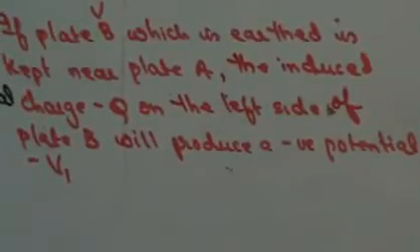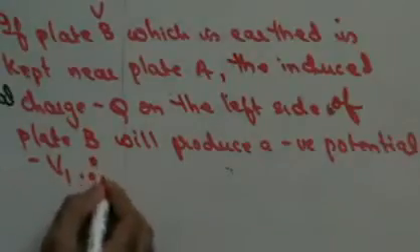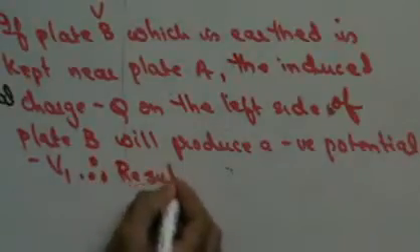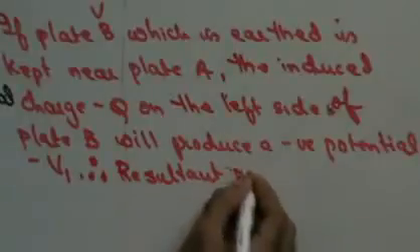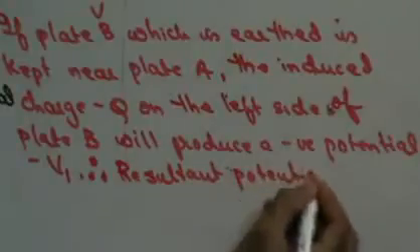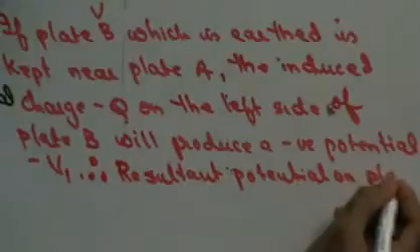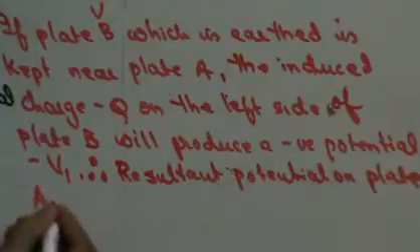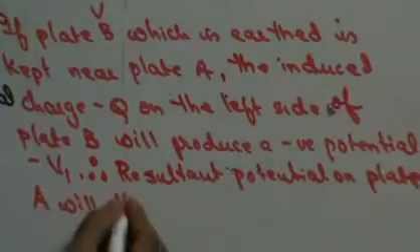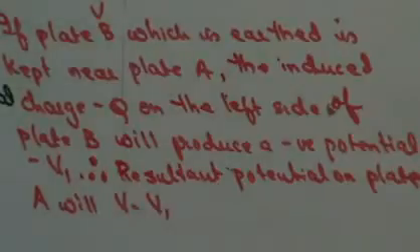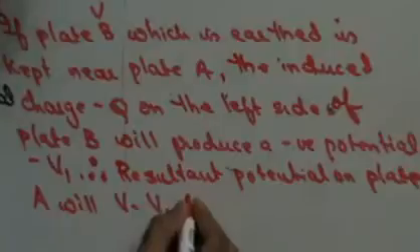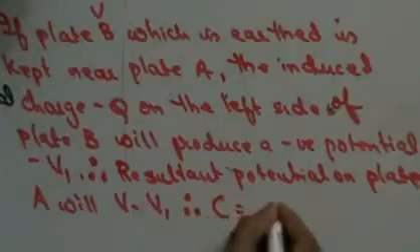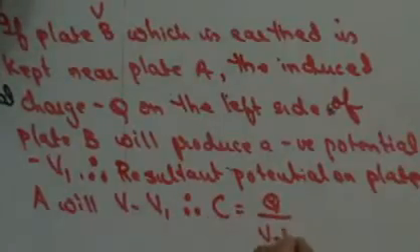Hence, what will be now the resultant potential on plate A? Therefore, the resultant potential on plate A now will be V minus V1, that will be the net potential on plate A. Therefore, capacity will be Q upon V minus V1.